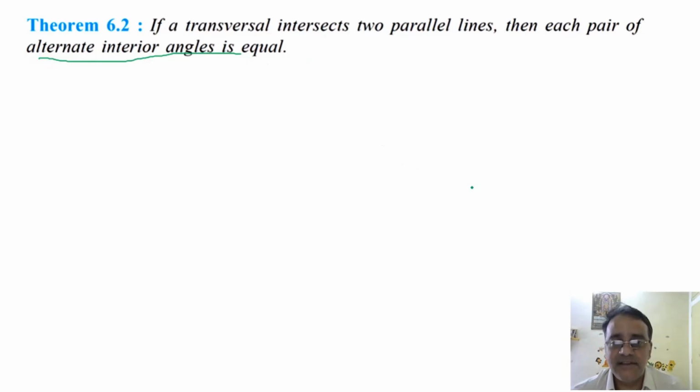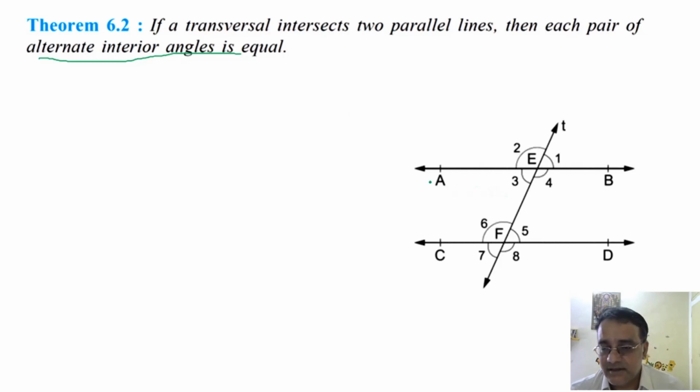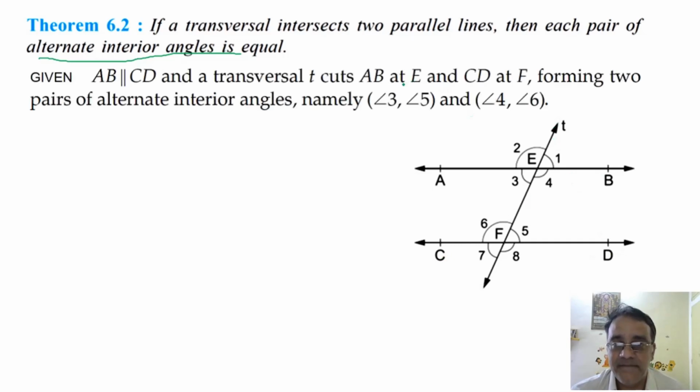So let us start with the given part, that is AB is parallel to CD and transversal T intersects AB at point E and CD at point F, forming two pairs of alternate interior angles, angle 3 and angle 5, angle 4 and angle 6. What we have to show is that these two angles are equal to each other. Angle 3 is equal to angle 5 and angle 4 is equal to angle 6.